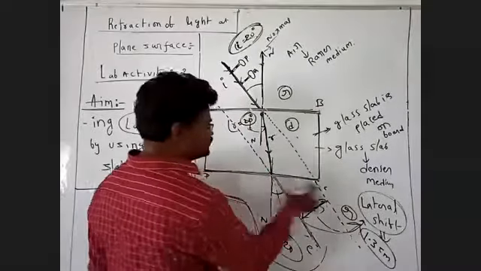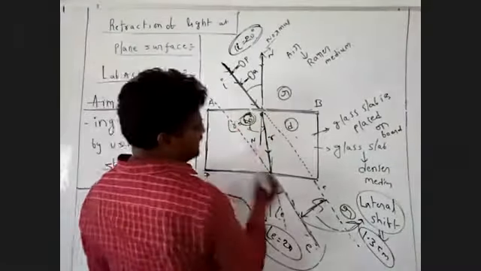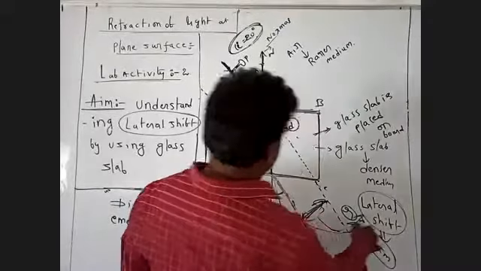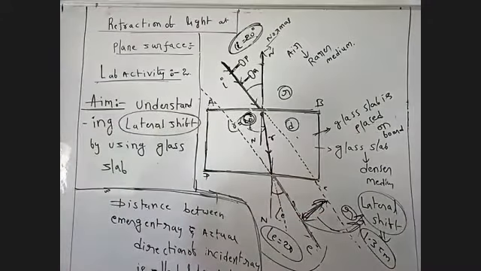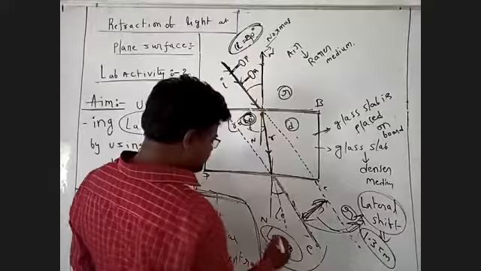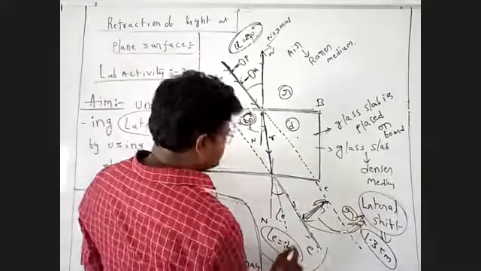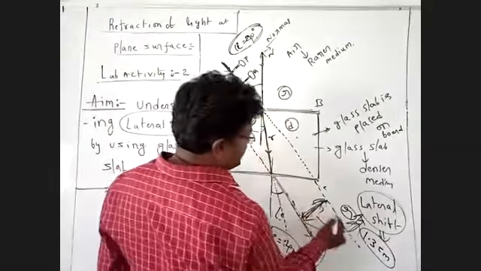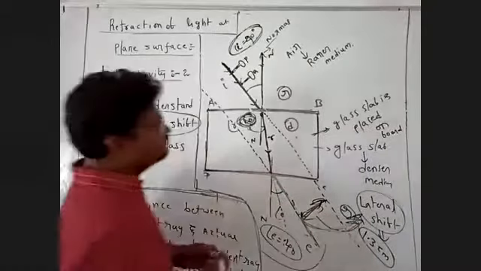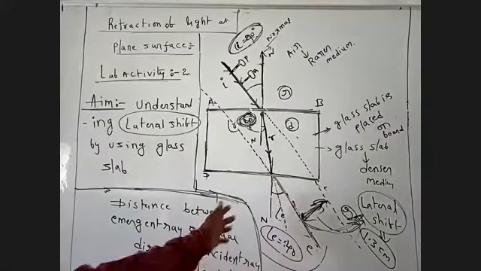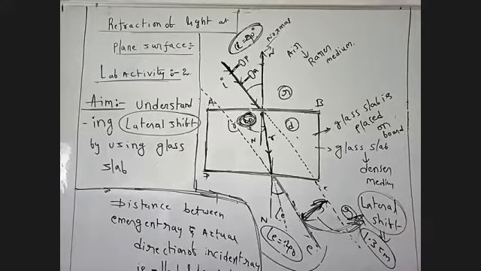The AB line is parallel to the DC line. Now this is 40 degrees, and you get 40 degrees here. Some value, the lateral shift, you get. So we are doing this the practical way. This is lab activity 2.